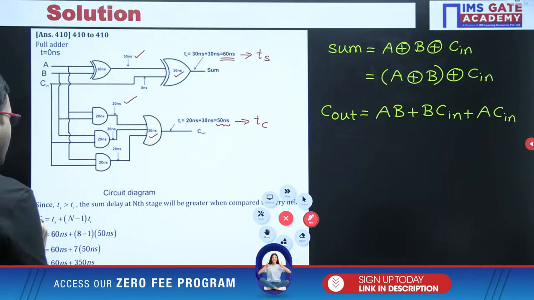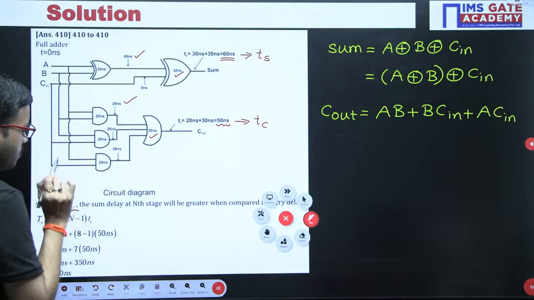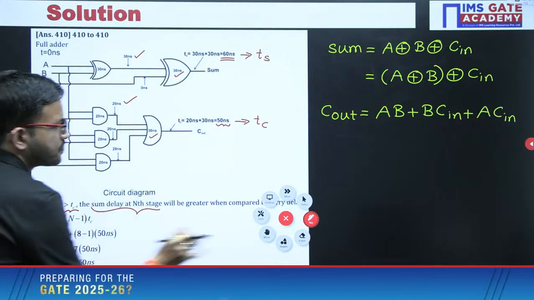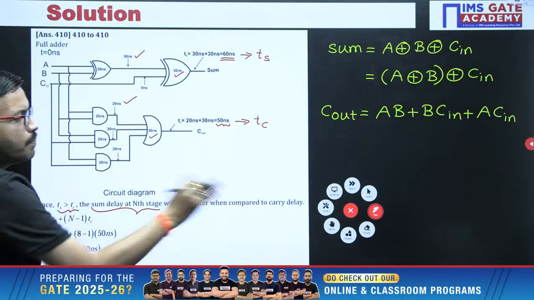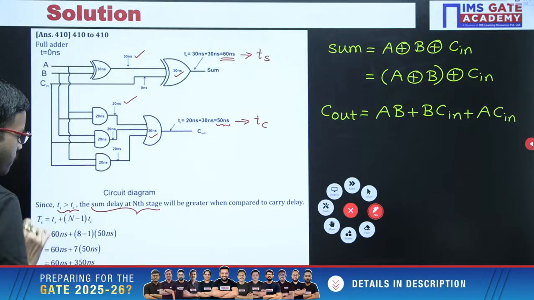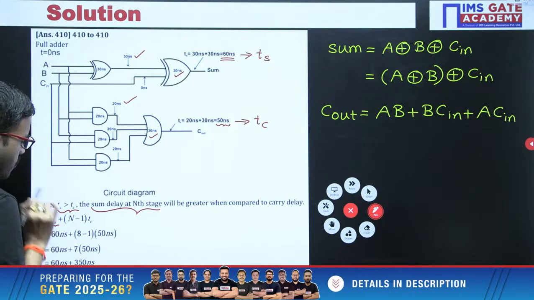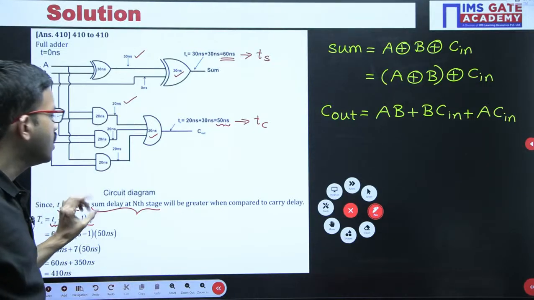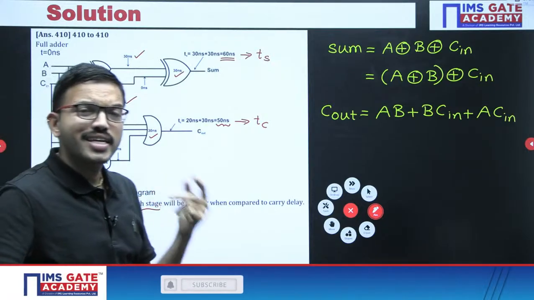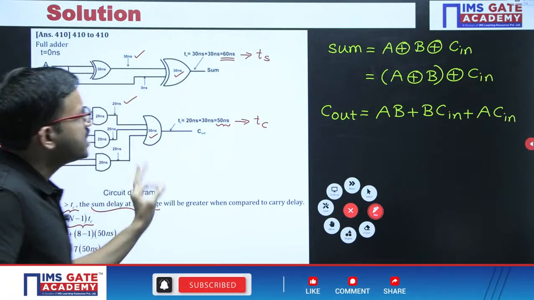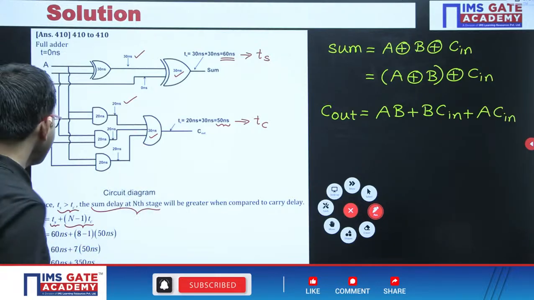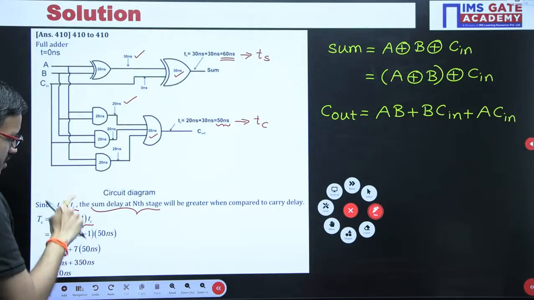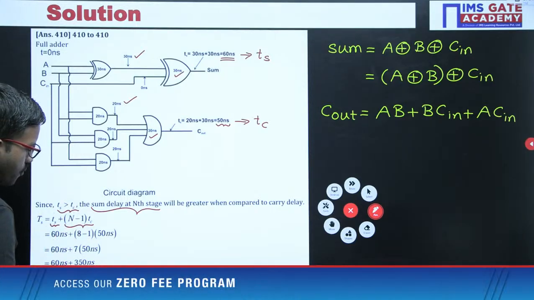So just calculate the sum delay, since the relation between these two is according to the question. You can calculate the sum delay at nth stage, that will be greater when compared to carry delay. The sum delay formula at nth stage is sum delay of a particular full adder plus n minus 1 times carry delay. Suppose if you are supposed to calculate carry delay at nth stage, the formula is simple, n times Tc. Now you can substitute Ts value 6 nanosecond, n value is 8 and Tc value 15 nanosecond. Do the simplification, you are getting 410 nanoseconds.